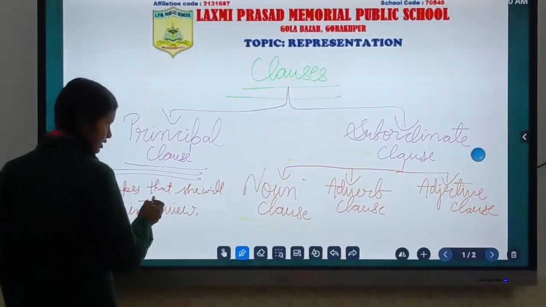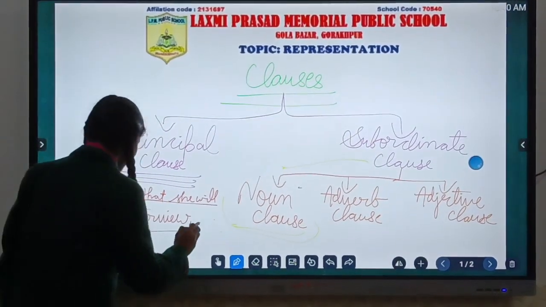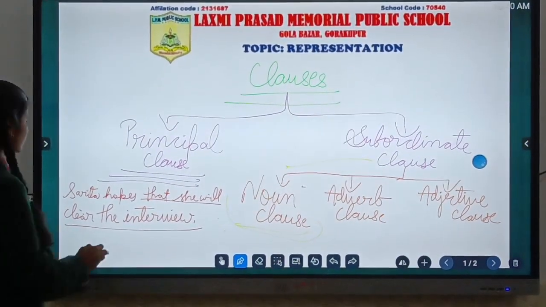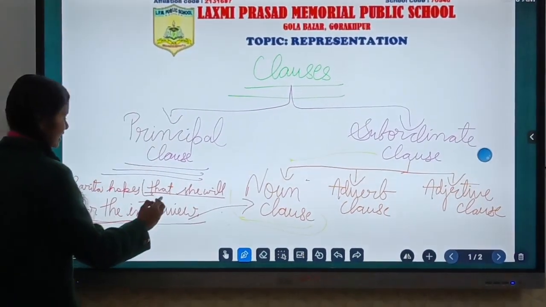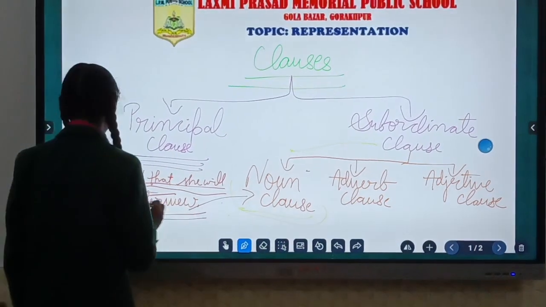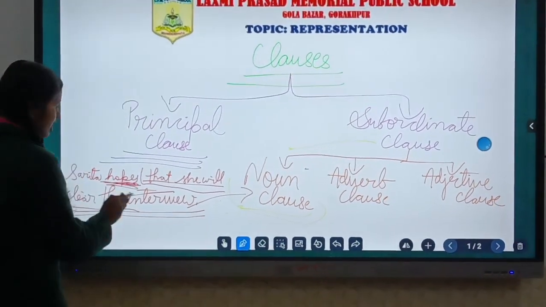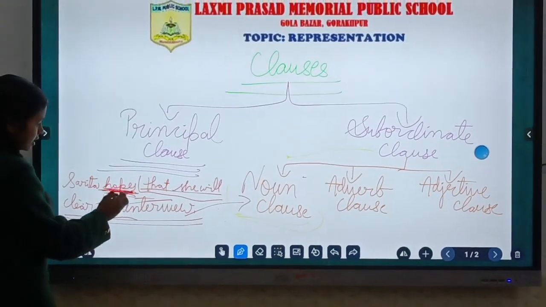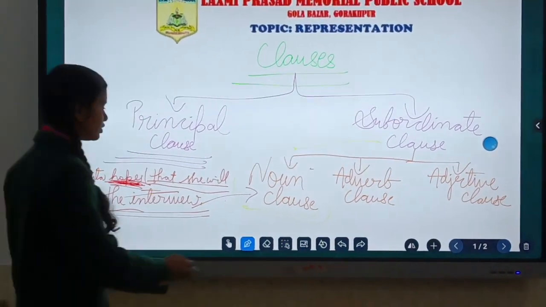In this sentence, the clause is that she will clear the interview. It is an example of a noun clause because it is acting like a noun in this sentence. It means it is acting like the object of the verb hopes in this sentence. So it is an example of a noun clause.